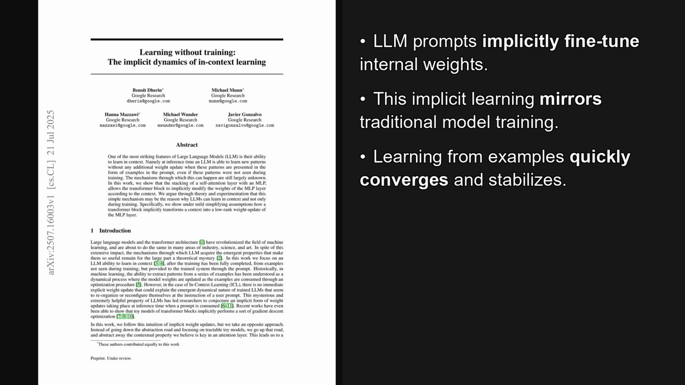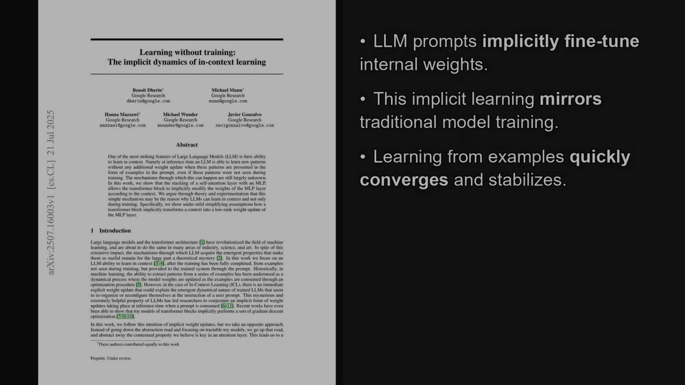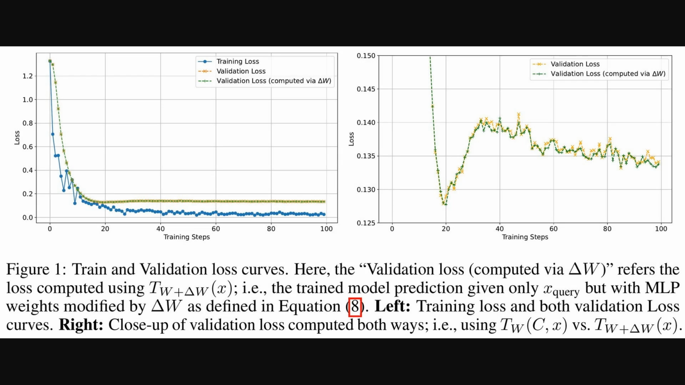They show this process isn't limited to simple models and even resembles a form of gradient descent, all without explicit training. Alright, so to test this theory, the authors ran an experiment, and these first plots show the results. We're looking at loss curves, and loss is just a measure of the model's error, so lower is better. The key thing here is that they compare two ways of calculating the error on new data.